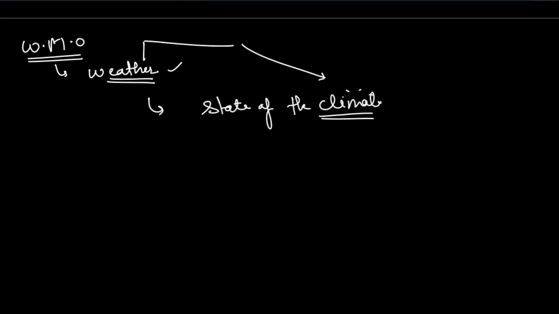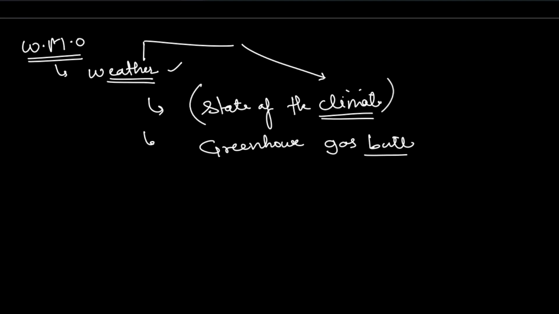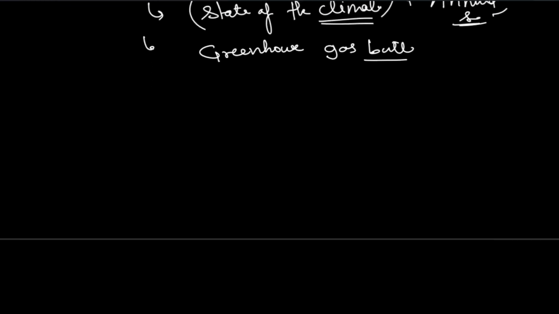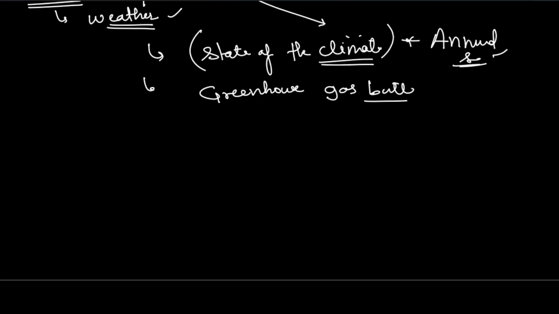Then we see the greenhouse gas bulletin. All right, and next one is annual statement on the state of climate. So two reports only, which we have to remember: greenhouse gas bulletin as well as the state of the climate and annual statement on the state of climate. Okay, so we are near to end of this. Very simple ones are remaining now.